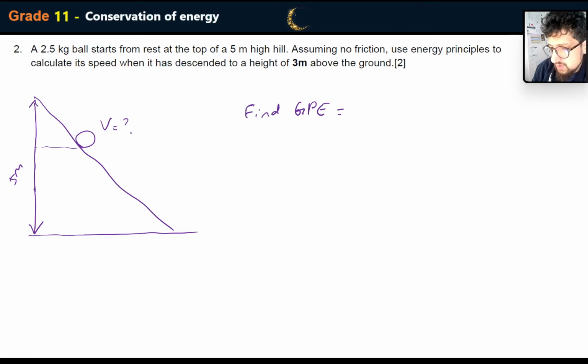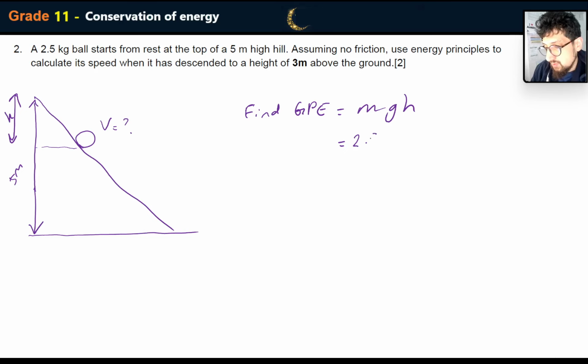You're not going to go 3 multiplied by acceleration due to gravity multiplied by the mass. Because even though it's mgh, you've got to work out what h is going to be. h is going to be this height here, which is 2. So it's not going to be the 3. It's not going to be this height here. I've explained this in class, but I hope you remember.